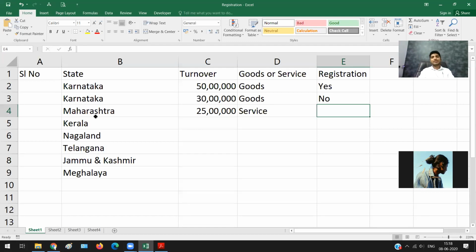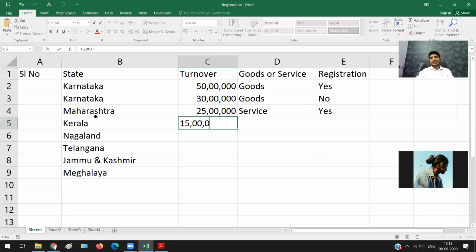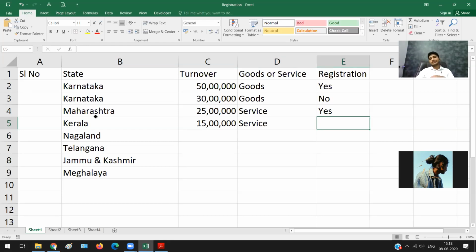Good. So you feel registration is required and you are right. Registration is required. Now I am in Kerala, and I am providing services worth rupees 15 lakhs. Okay, this is service. So how many of you feel registration is required? I'm in Kerala. Okay, so how many of you feel registration is not required? Good. So this chapter seems to be easier for you.